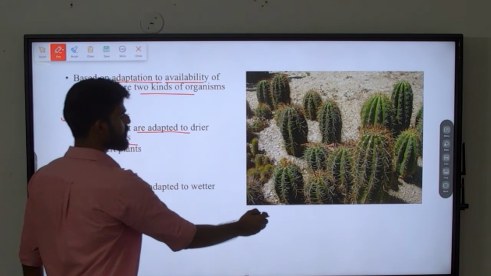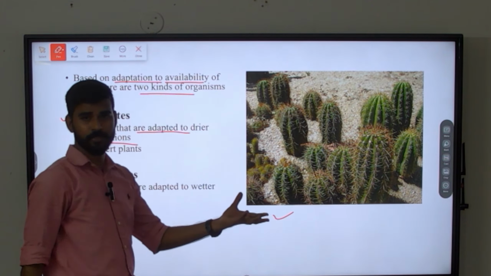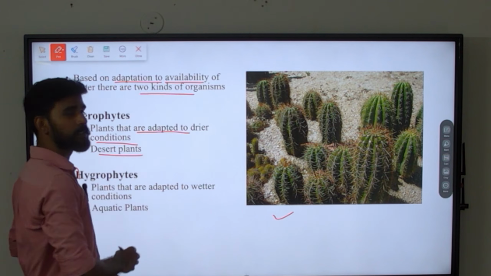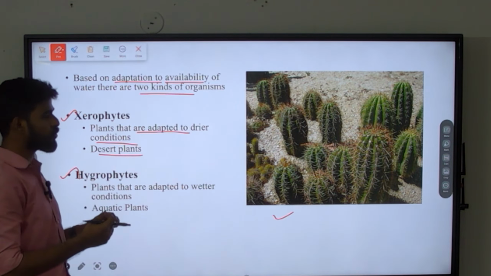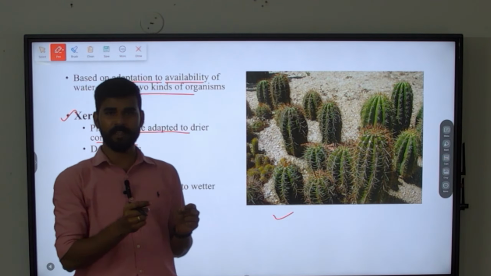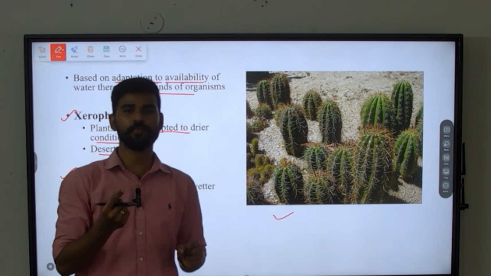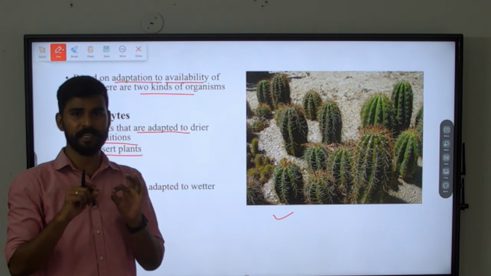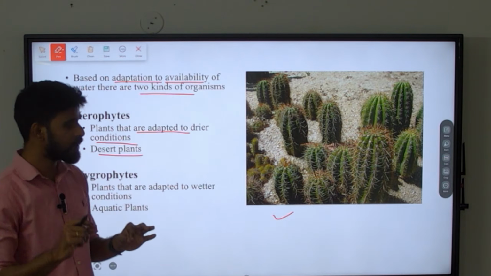Best example is cactus plants, which are found in desert areas. So desert plants are xerophytes. They are adapted with things like spine-like leaves, because they do not have much water availability. That is why such adaptations like spiny leaves are present in desert plants.